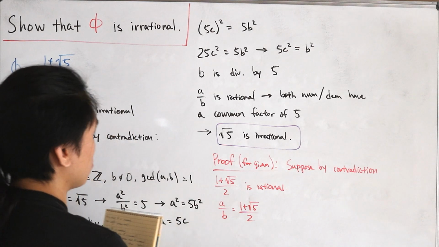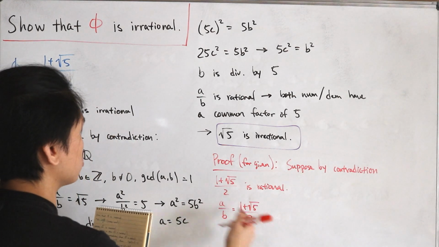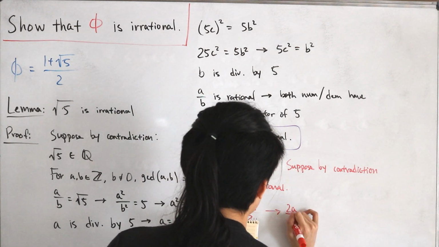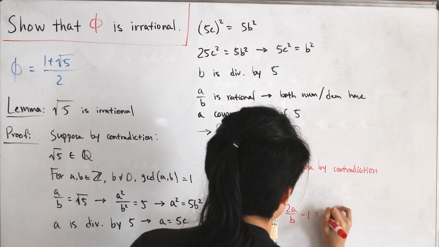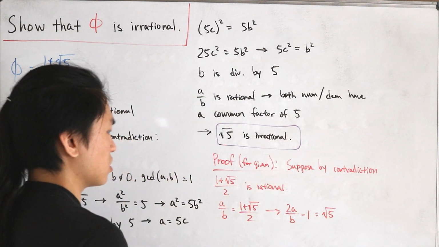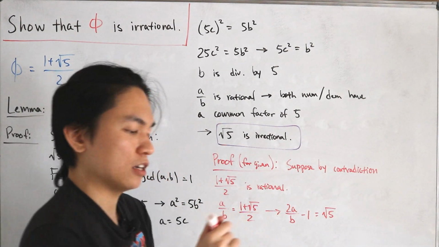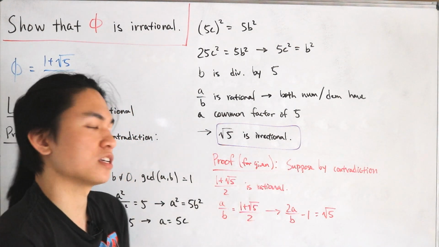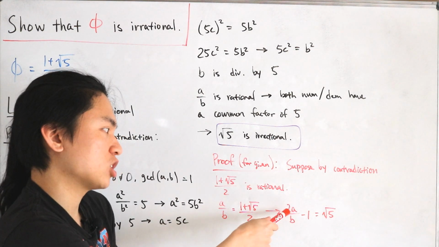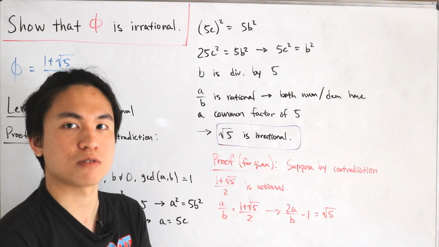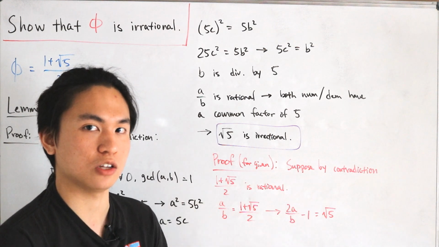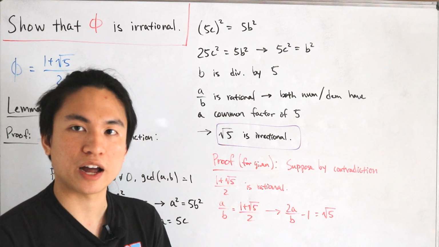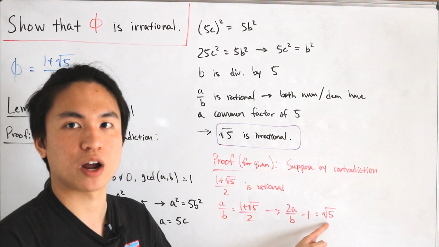To solve this, I'll multiply 2 to both sides, and then subtract 1. That says that now we have 2 times a, divided by b, minus 1, has to equal the square root of 5. So what does this imply? I'm going to save all that writing and go straight for the explanation. Since by definition a and b are rational, this has to mean that 2a divided by b, minus 1, also has to be a rational number from that construction as well. Whatever numbers you plug in, you'll always get a rational number here, which further implies that the square root of 5 has to be a rational number as well.